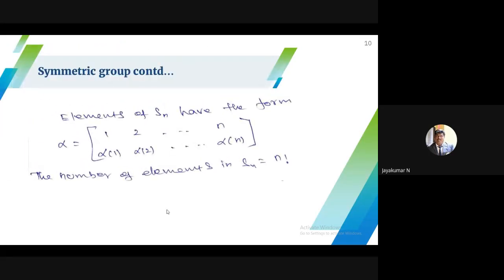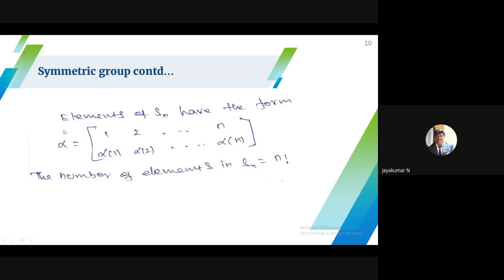The elements of Sn have the form: the permutation, already you know that this is a permutation, 1, 2, 3 up to n. So this is the image of 1 under the permutation alpha. This is the image of 2 under the permutation alpha. This is the image of n under the permutation alpha.